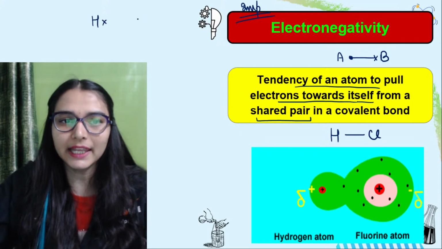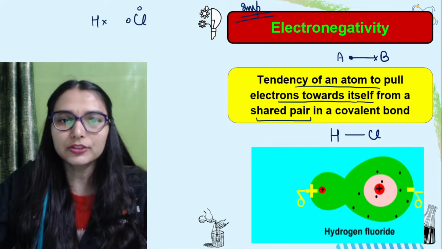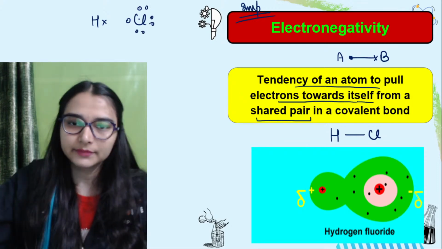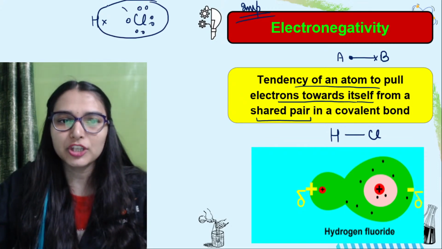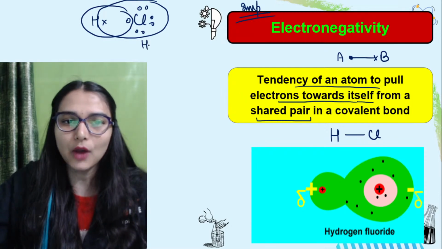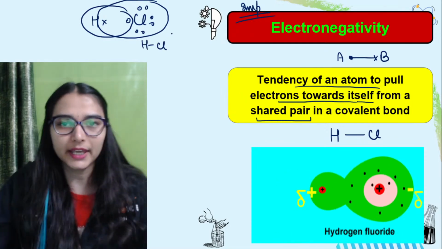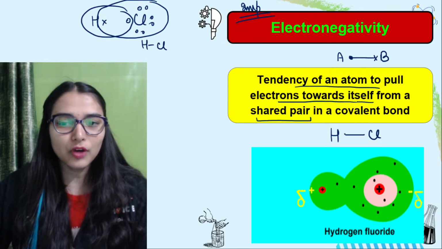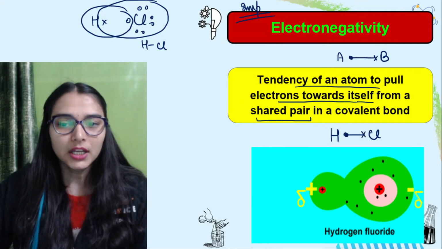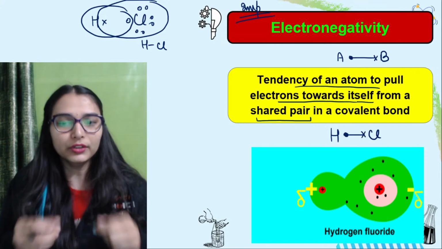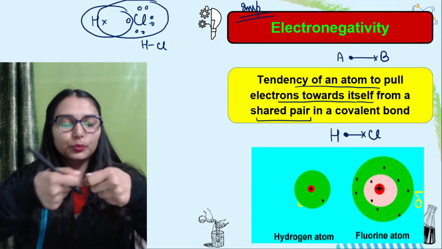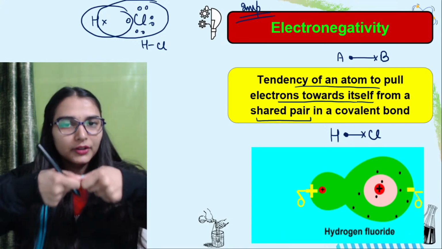Hydrogen has 1 electron, chlorine has 1 2 3 4 5 6 7. So hydrogen would be sharing an electron with chlorine. That is how a single covalent bond would be formed here. ठीक है. Now one electron is of hydrogen, one is of chlorine. So electronegativity वो tendency है of an atom की to pull the shared pair of electrons towards itself.